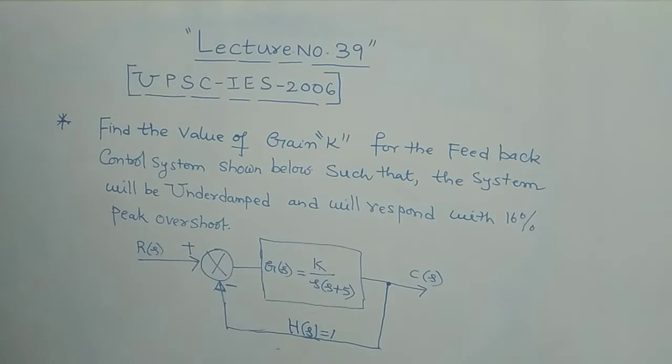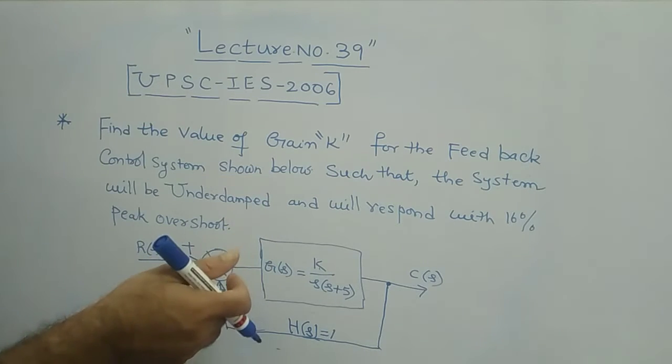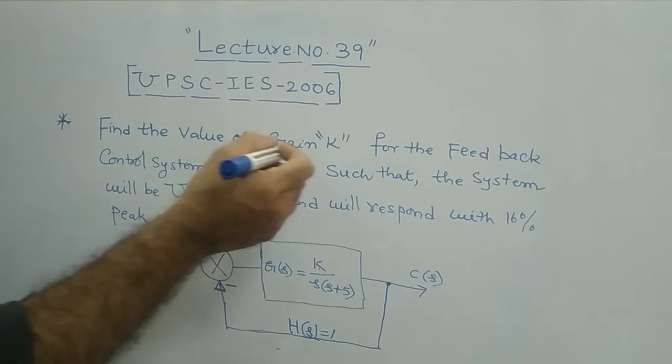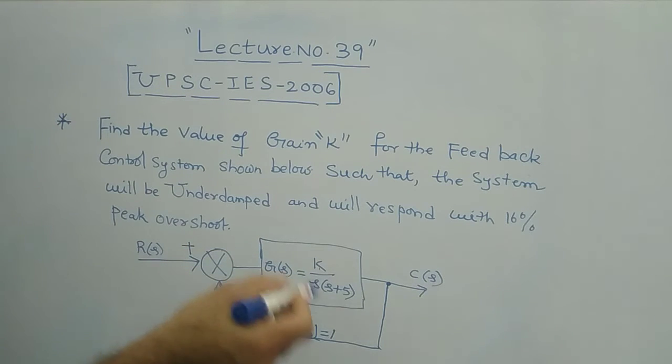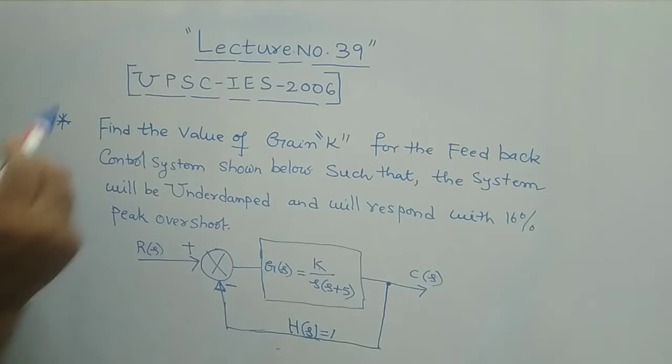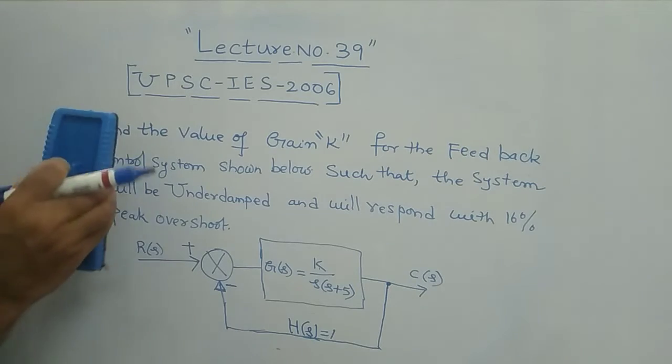That also I will explain. Before that, let me complete the problem. Actually, this is the given problem. So he is asking to find out gain K value, and it is responding for 16% of peak overshoot. Then he is asking some parameters to find out in this problem. What are those parameters? I will write.